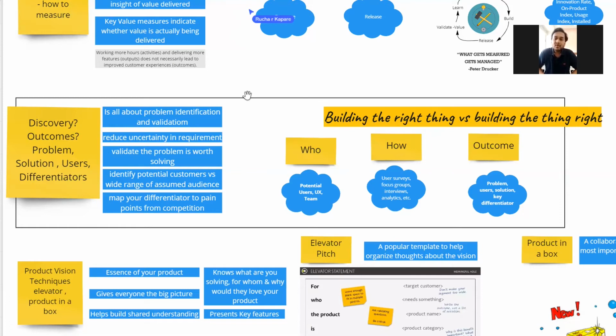Discovery is one of the phases in agile product development, wherein you do user surveys and focus research to know that your problem statement has a need and the solution you're trying to provide might be useful. You also try to identify and narrow down your target audience to people who might actually benefit from your product.